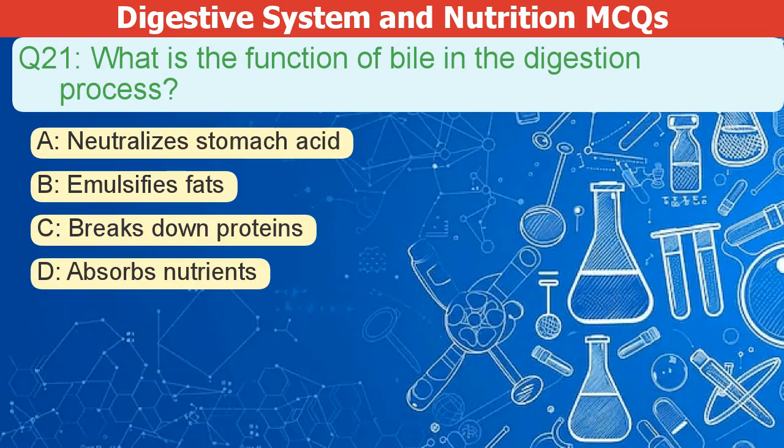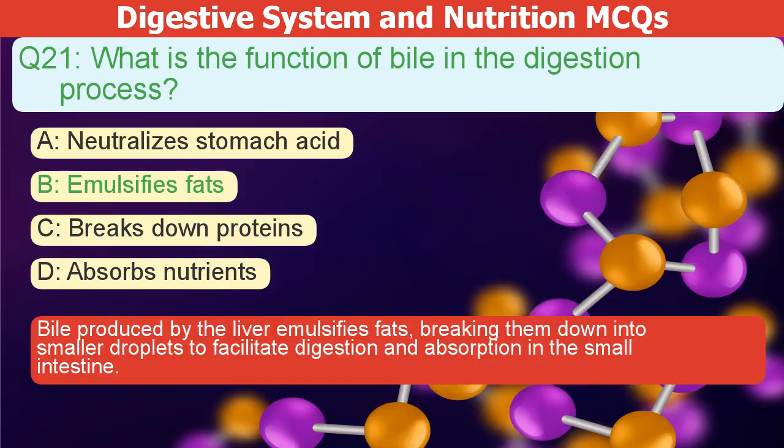What is the function of bile in the digestion process? A. Neutralizes stomach acid. B. Emulsifies fats. C. Breaks down proteins. D. Absorbs nutrients. The correct answer is B. Bile, produced by the liver, emulsifies fats, breaking them down into smaller droplets to facilitate digestion and absorption in the small intestine.